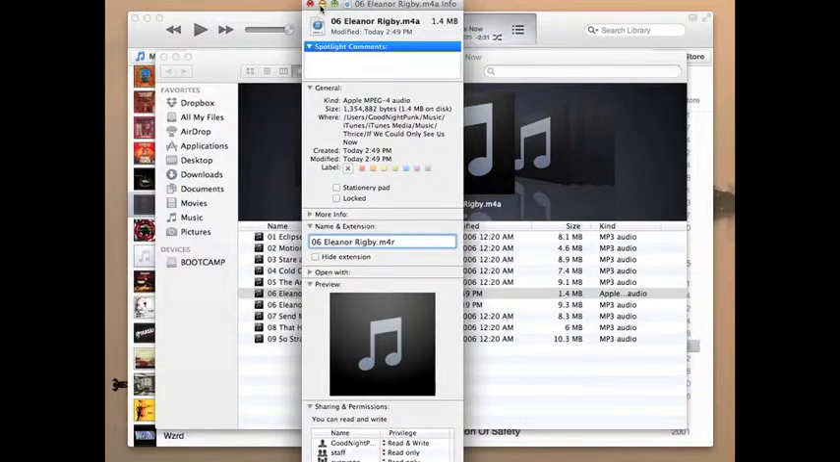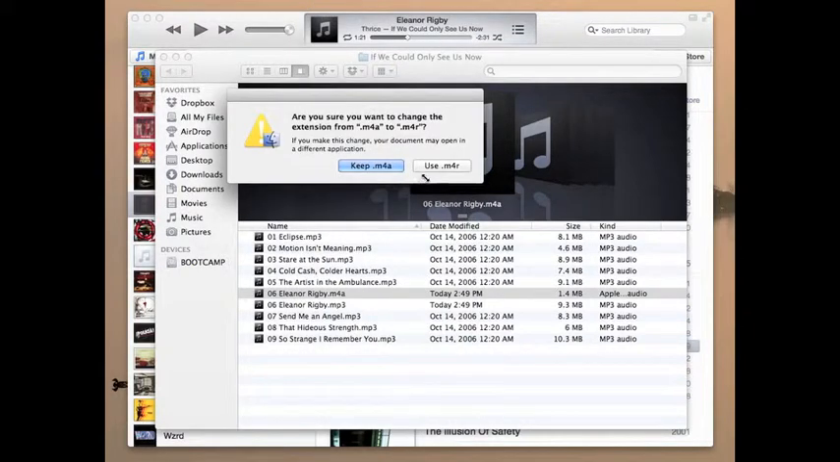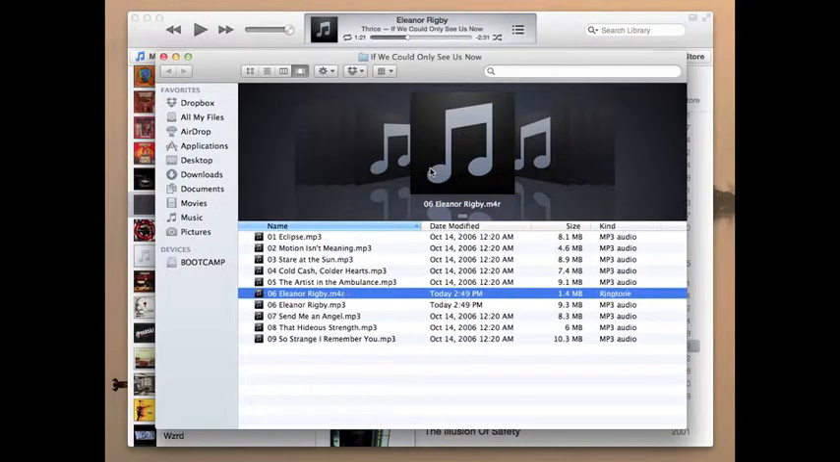Once you've done that, go ahead and click the Close button, when you'll get a pop-up that says Keep M4A or Use M4R. Click Use M4R. Now your file kind should be showing ringtone.